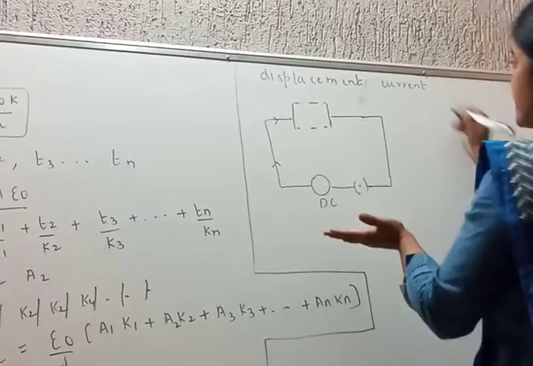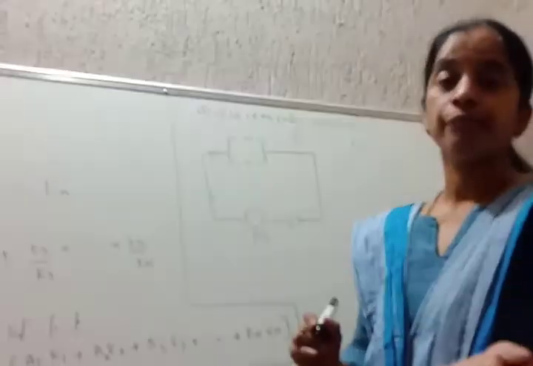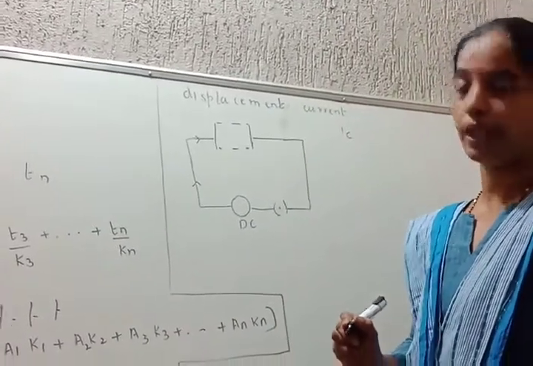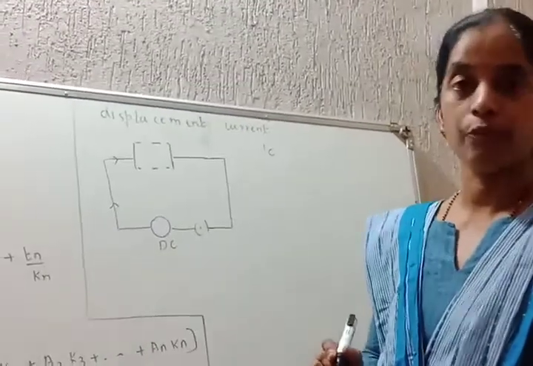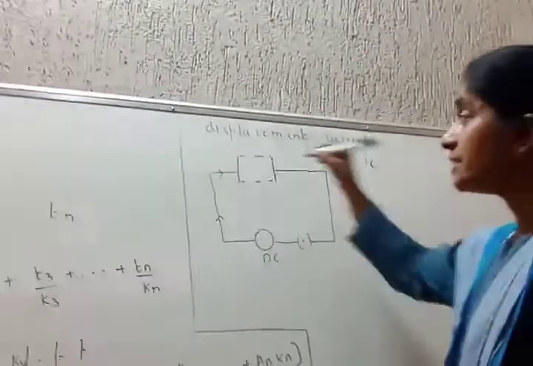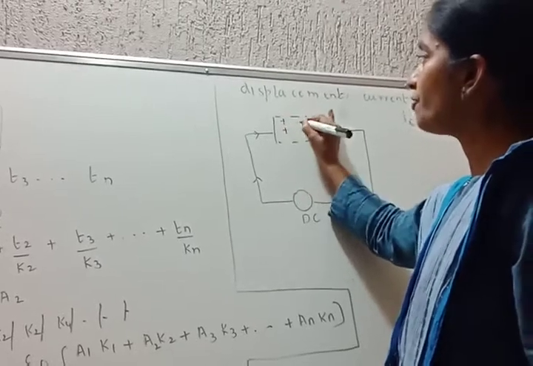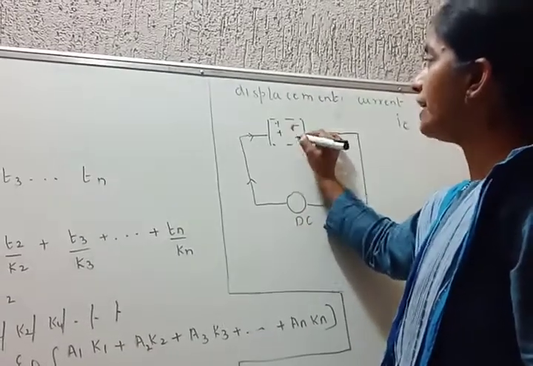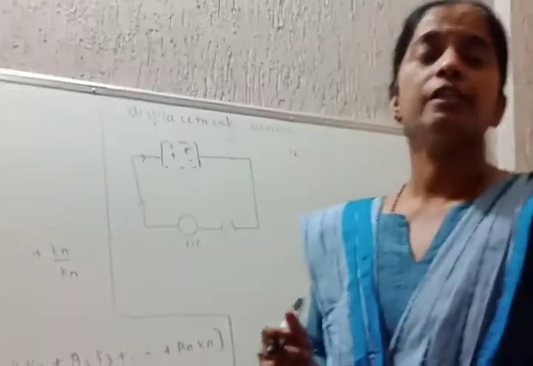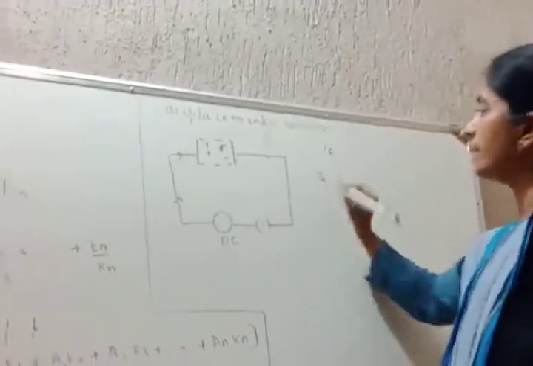As the DC source is connected across a parallel plate capacitor, the current slowly goes on increasing and attains a maximum value, and that is called the conducting current. Are you okay? This conducting current results in polarization of charges inside the dielectric. That means you are applying a forceful electric field to the dielectric, due to which polarization of the dielectric occurs, due to which the charges on the dielectric are what?